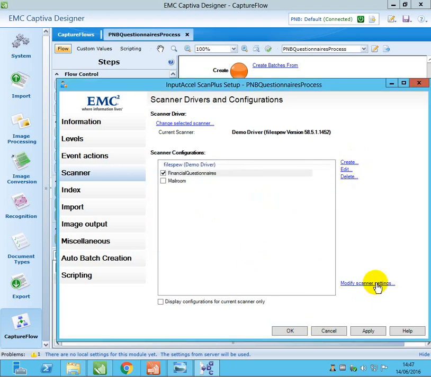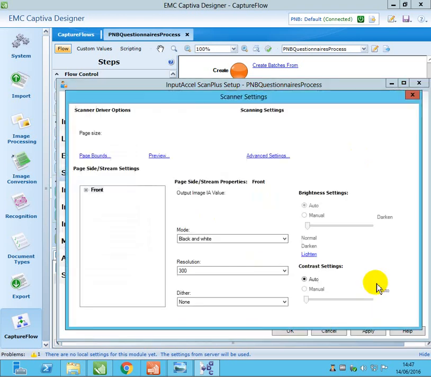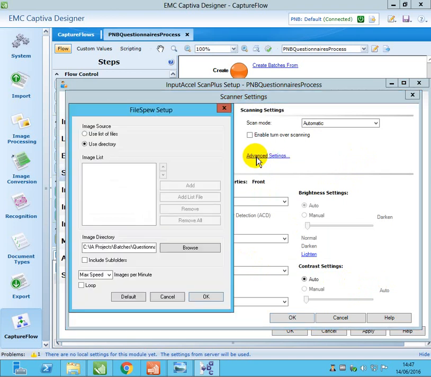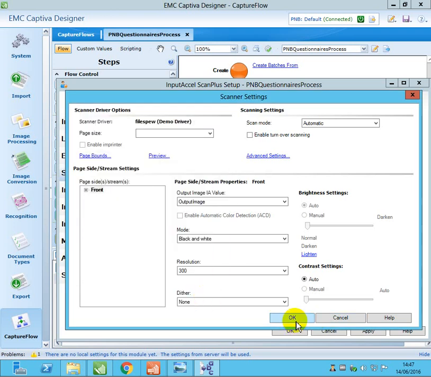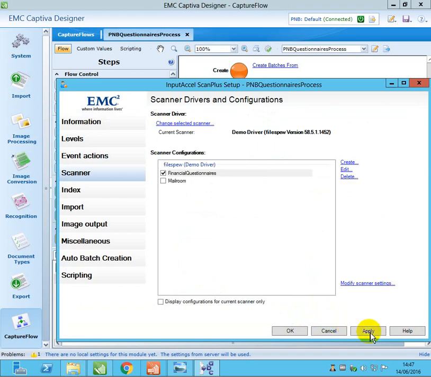So we will see this. Okay, modify scanner settings. Click on advanced. So use the directory. So image directory, batches, questionnaire. So from here the batches will be taken. Click OK. It's already there. Just click apply. Click OK.